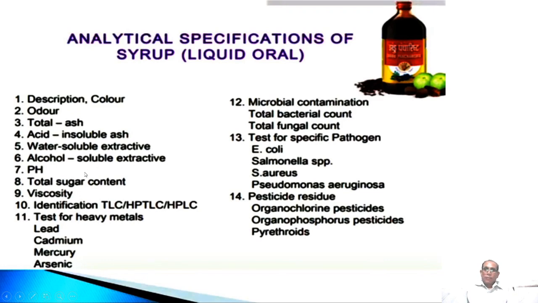So the pH should be isotonic to our body fluid, then total sugar content, viscosity, then identification by TLC, HPTLC, HPLC, heavy metals detection, lead, cadmium, mercury, arsenic, microbial contamination, total bacterial count, fungal count, specific pathogenic E. coli. In a similar way we are performing.